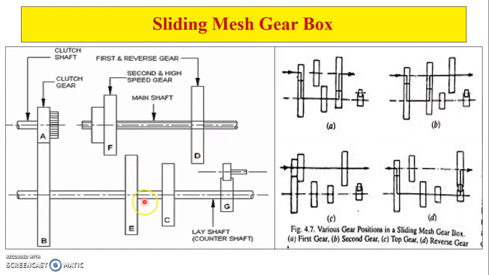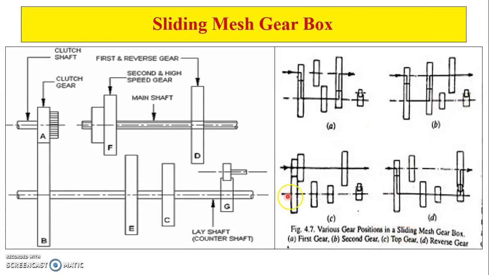If you see here, E gear is a larger gear and F gear is a smaller gear with fewer teeth, while E has the larger number of teeth. In that case, we increase the speed and reduce the torque. That is for the second gear.